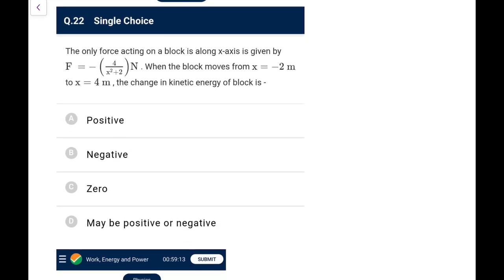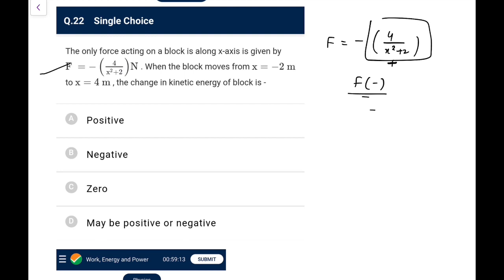Next one. The only force that acts on a block along the x-axis is like this. When the block goes from minus 2 to plus 4, the change in kinetic energy of the block is. So simply what we can say is W is equal to delta K. Now just look at the expression of the force. Force is minus 4 times (4 pi x square plus 2). This term is always positive, that means force is always negative. That means force is acting backwards and the block is going forward.